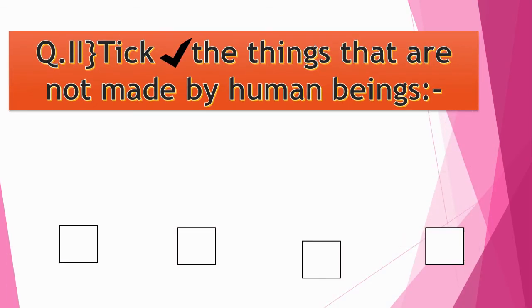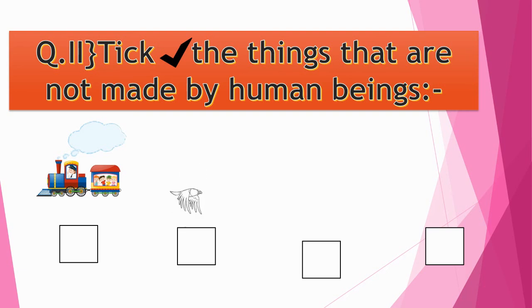Now next question is, tick the things that are not made by human beings. First picture is train. So is this a natural resource or a man-made resource? If natural resource, what will you do? Put tick. If man-made resource, what will you do? Put cross. Very good. Second picture, bird.